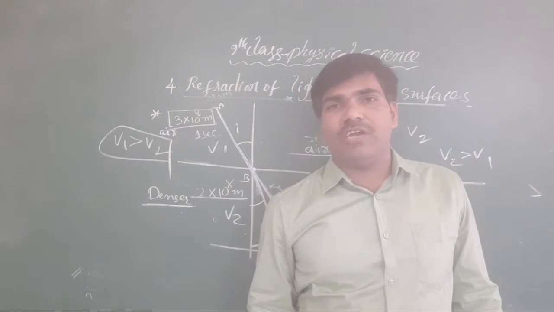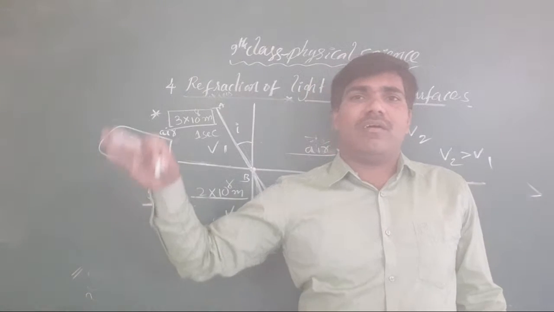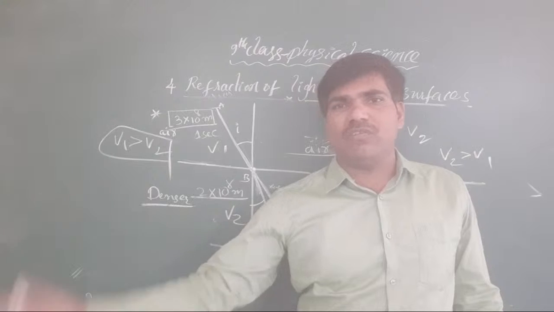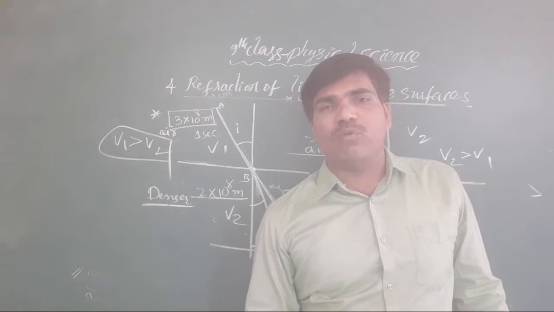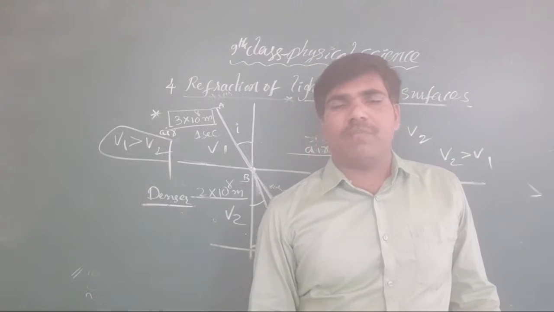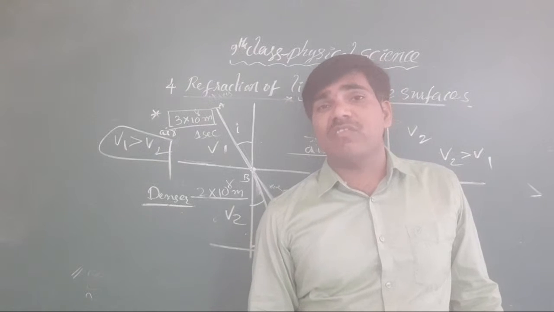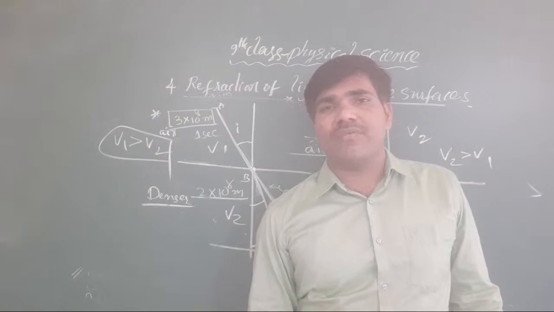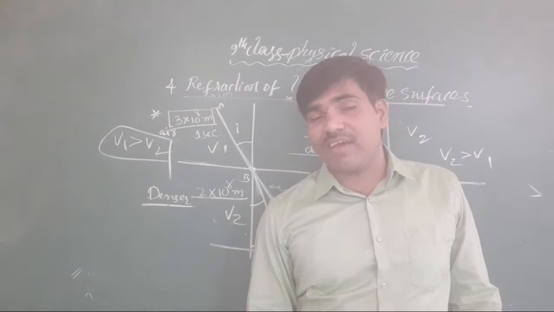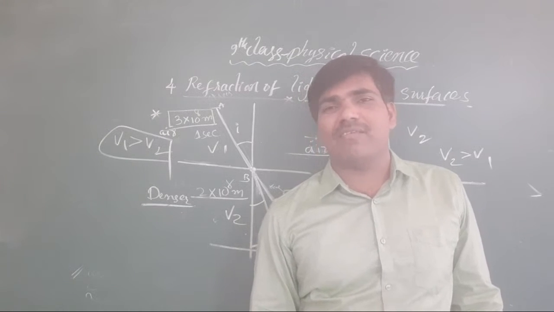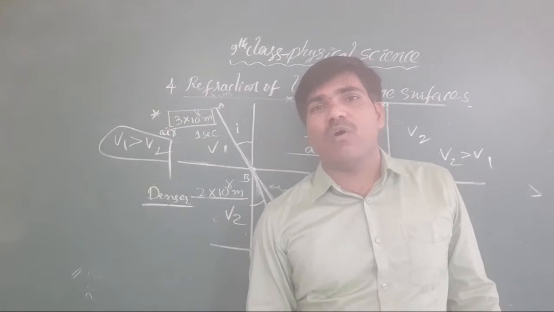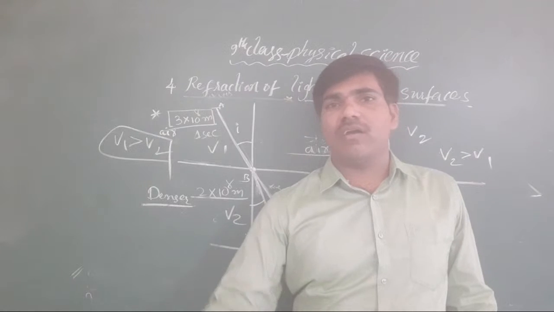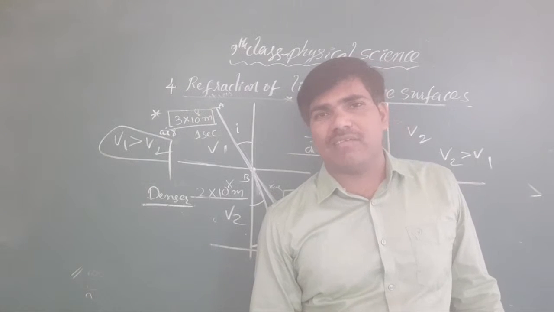The important statement: when there is lower velocity, you know very well, you already discussed it. One body is moving at 40 km per hour, another body is moving at 60 km per hour. Who is first? Who is fast, and who reaches their place first? The one at 60 km per hour. Fast means in less time. You already discussed it in your 7th class.